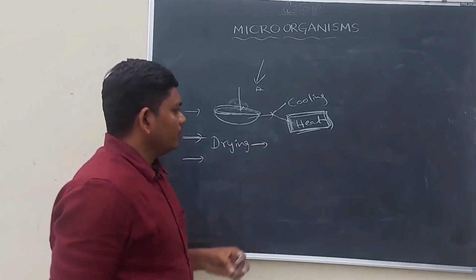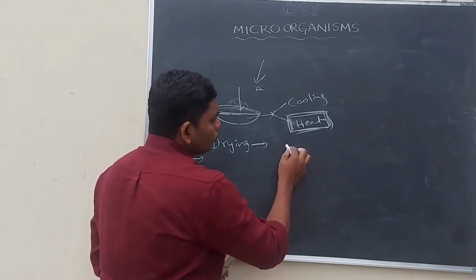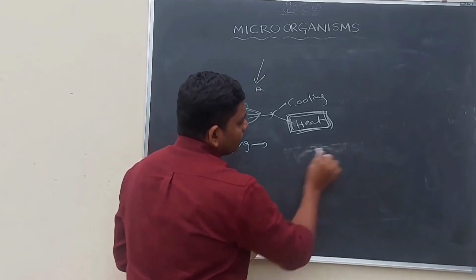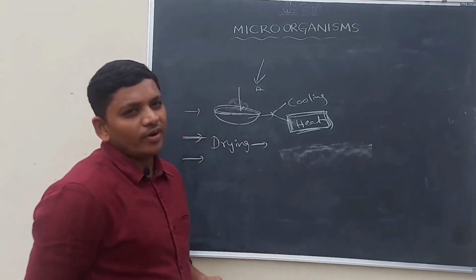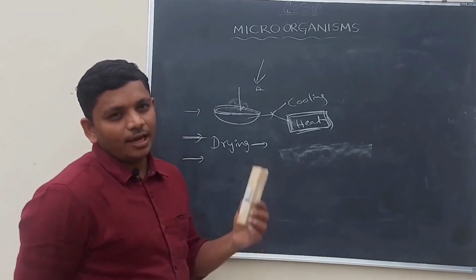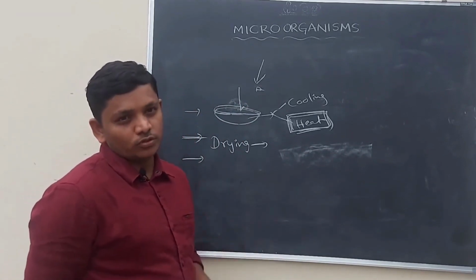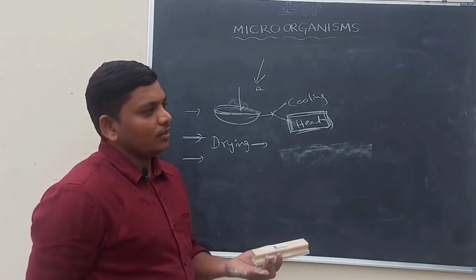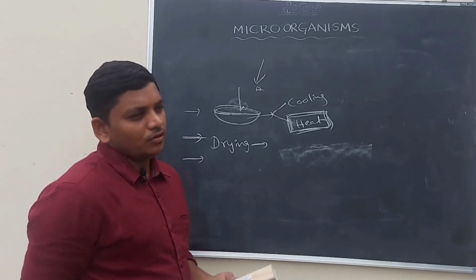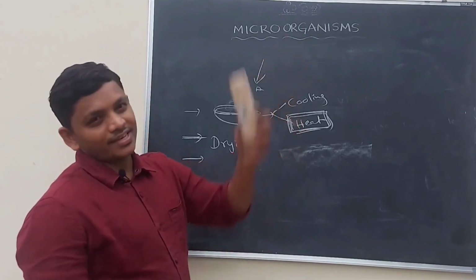In this way we dry the food material by keeping it in the sunshine. For example, fishes or pulses and fruits, dry fruits, dry fishes and dry nuts. So these are all dried with the help of sunshine.